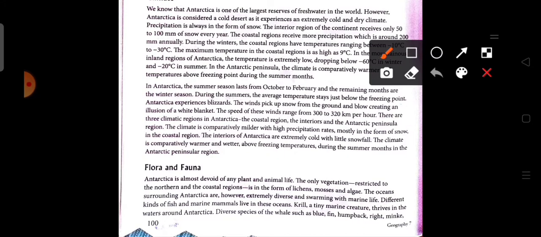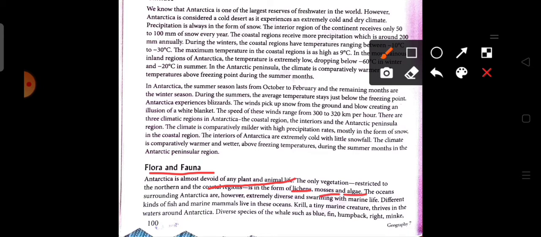Now we are going to discuss the flora and fauna, that is, the plant and animal kingdom. Antarctica is almost devoid of any plant and animal life. Why? Because Antarctica is almost covered with a thick layer of ice, that is, an ice sheet, throughout the year. The only vegetation, restricted to the northern and coastal region, is in the form of lichen, mosses and algae.